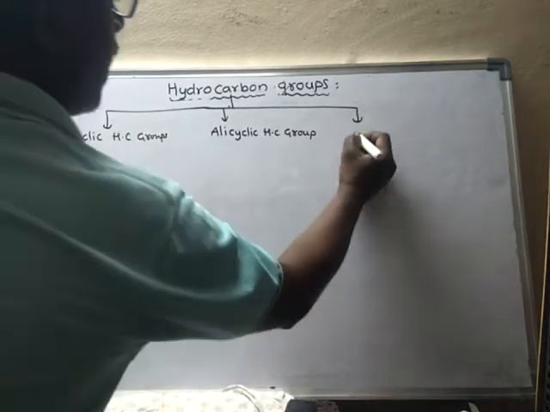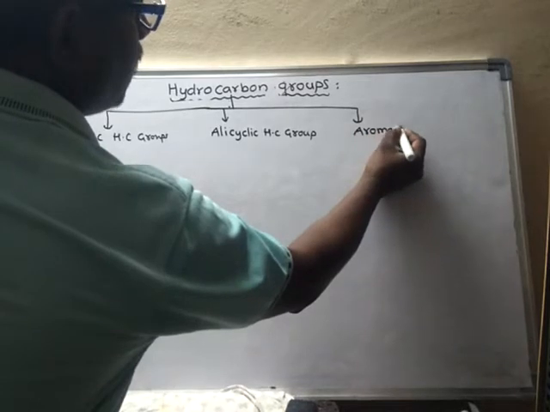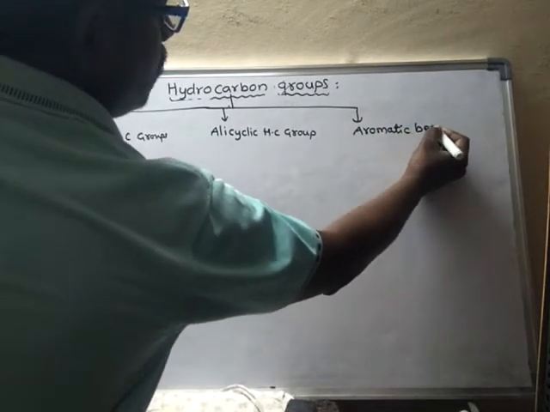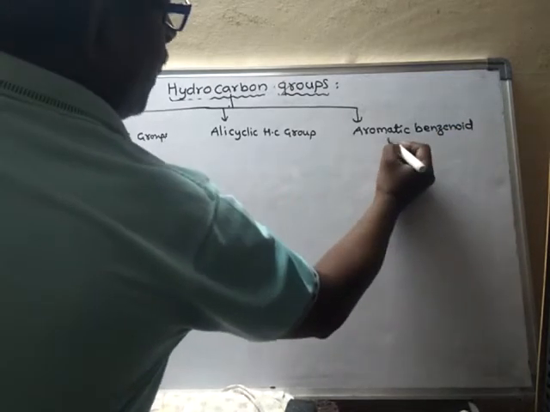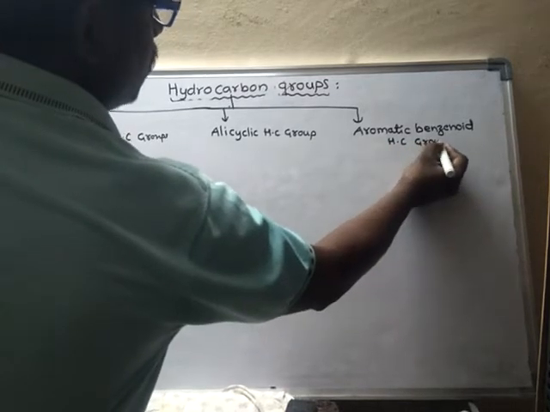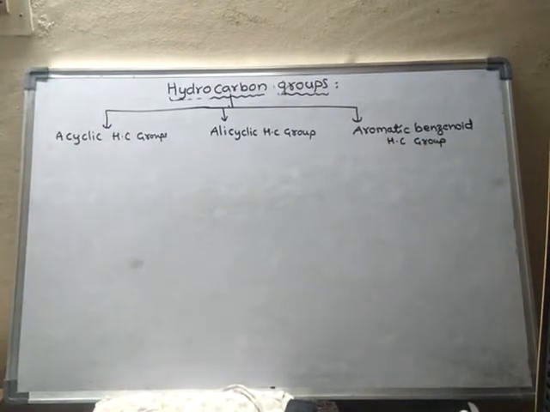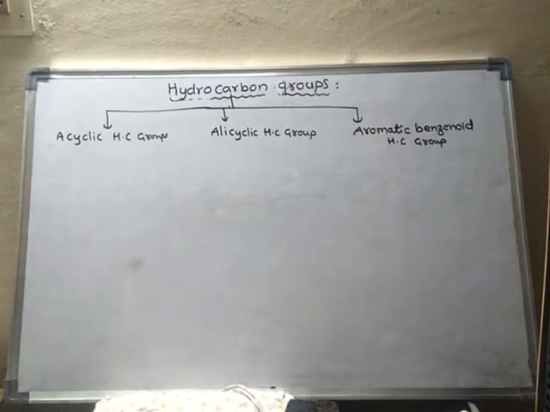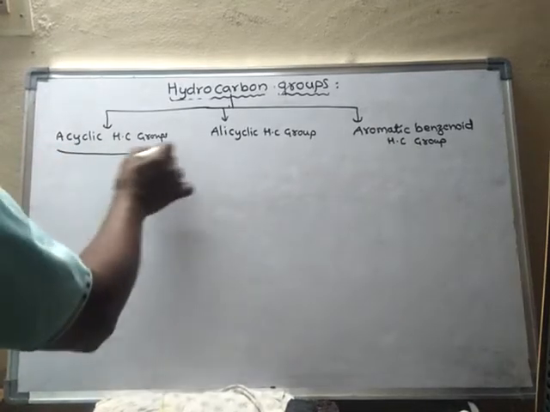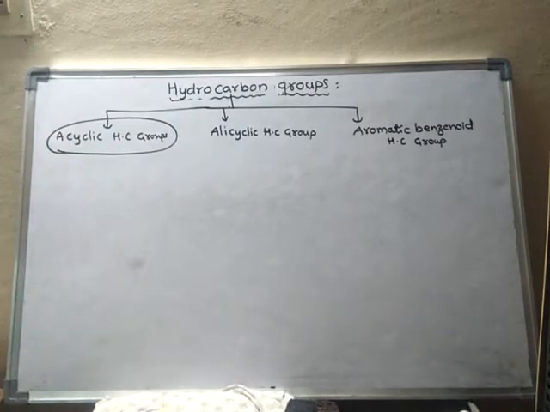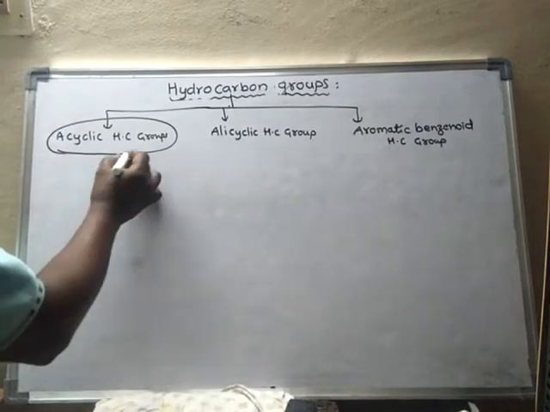and aromatic, benzenoid hydrocarbon groups. So hydrocarbon groups are classified into three major classes: acyclic hydrocarbon groups, alicyclic hydrocarbon groups, and aromatic hydrocarbon groups. First we will study acyclic hydrocarbon groups. They are again classified into three types.